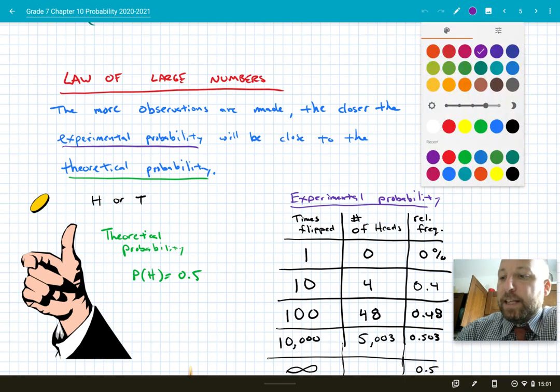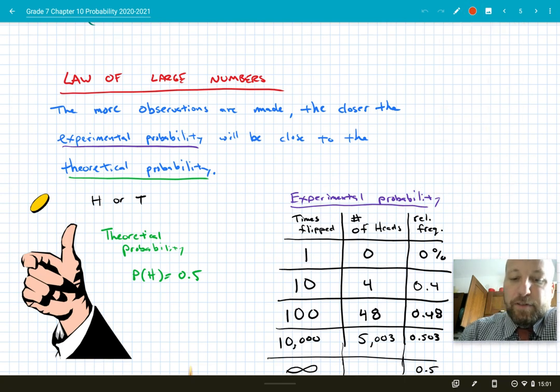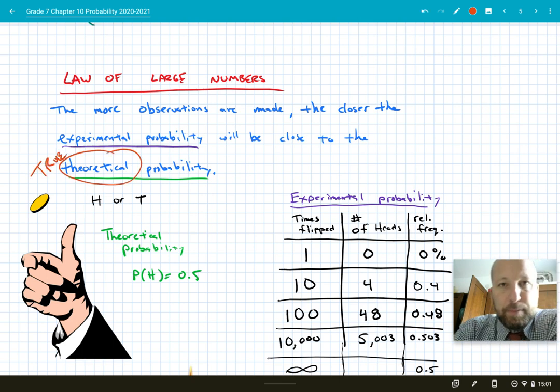Now, let's just say we don't know the theoretical probability or we can't calculate it, then often we might use the word, instead of theoretical, the true probability, the reality. Because, for example, right now, if I wanted to know the percentage of people living in Italy that are bald, that number at this moment exists, okay? Nobody knows what that is.